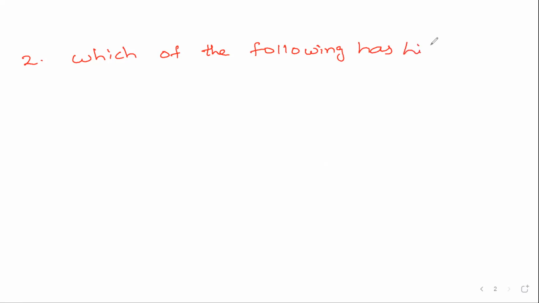Highest molar conductivity means number of ions. Which can produce more number of ions has more molar conductivity. So that is the hint.